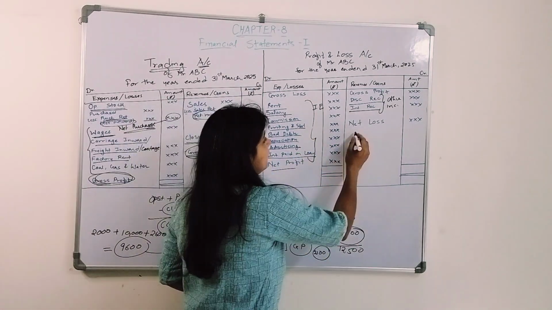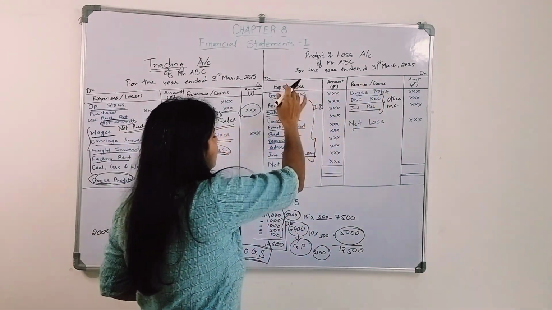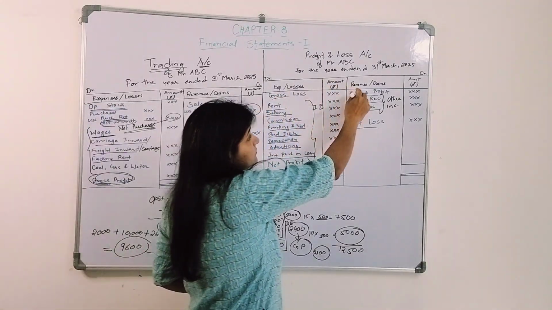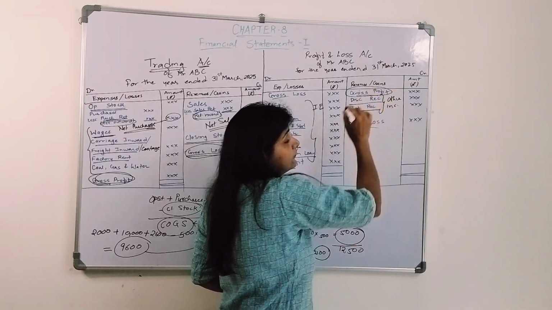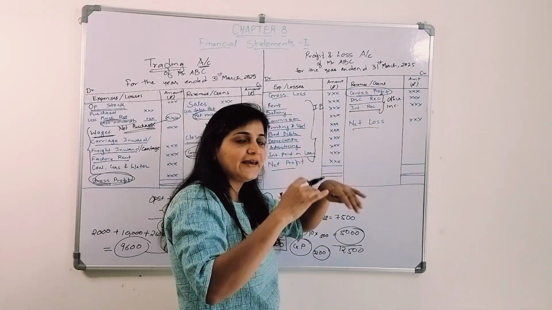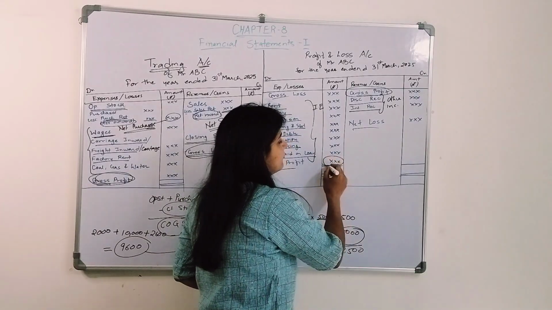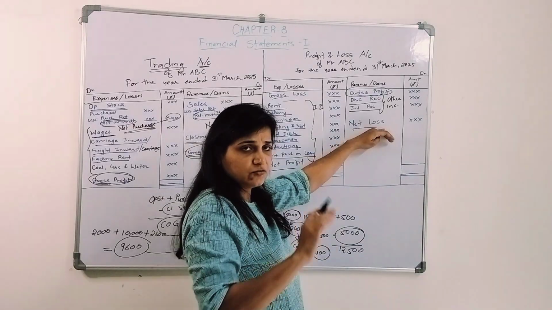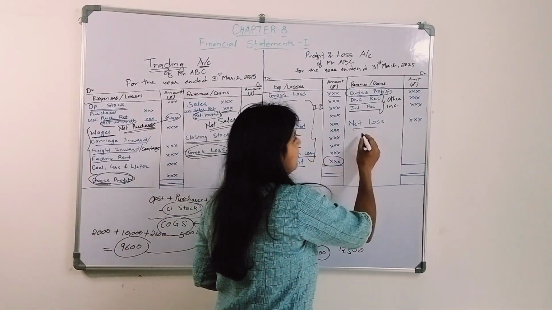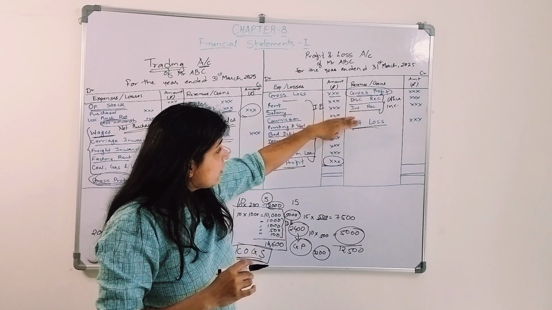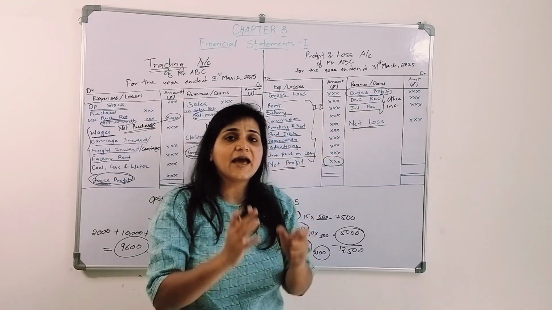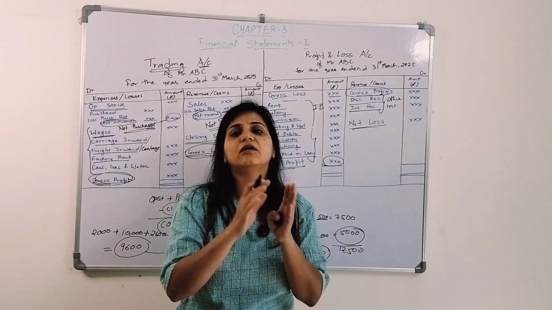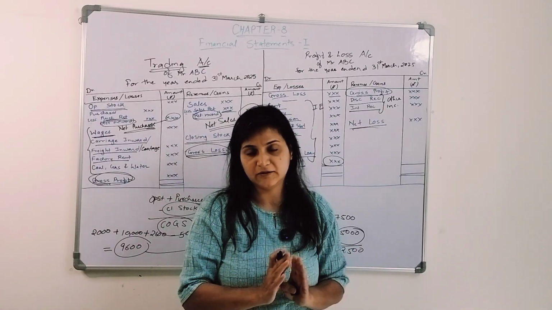Now comes net profit, net loss, gross profit and gross loss. This gross profit will get transferred here on the credit side, right? We will transfer it so that we will get to know the net profit I am earning, and the gross loss over here. Whether it is net profit or net loss, we will get to know from these activities. This will be the actual profit earned or loss sustained by the organization, right?